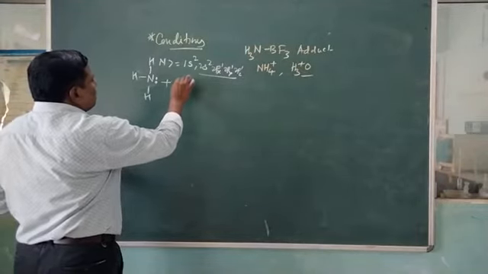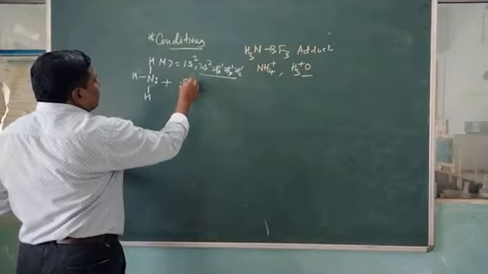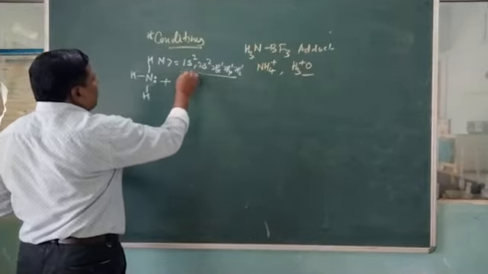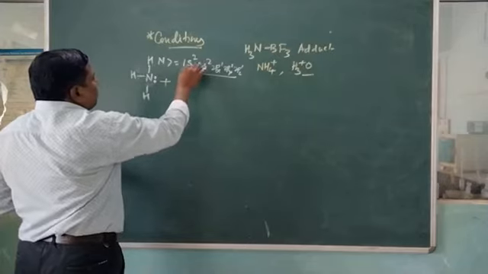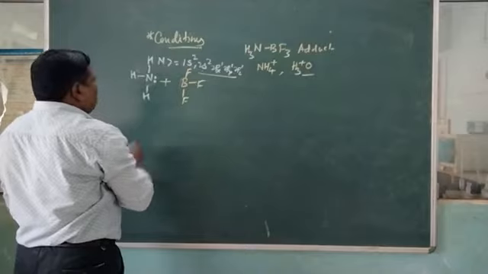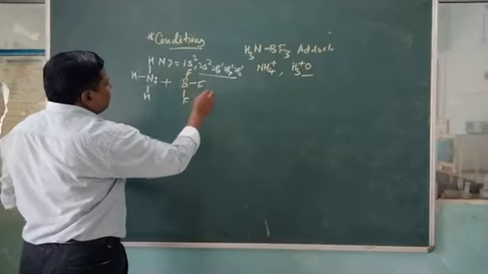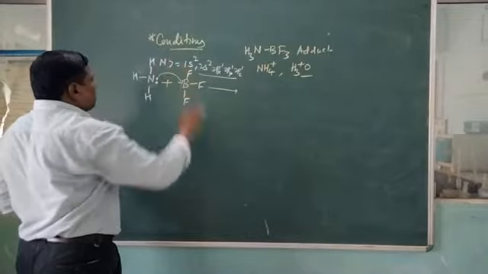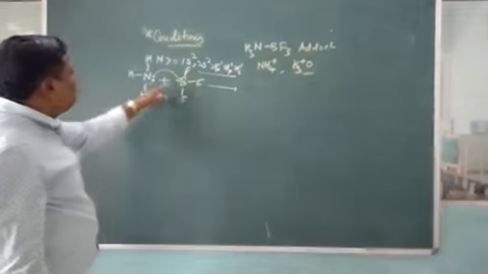Among these 5 electrons, the bond pairs are with fluorine: one, one, and the third, and this orbital will be vacant. No electrons here. Therefore the electron pair can be transferred from nitrogen to boron.